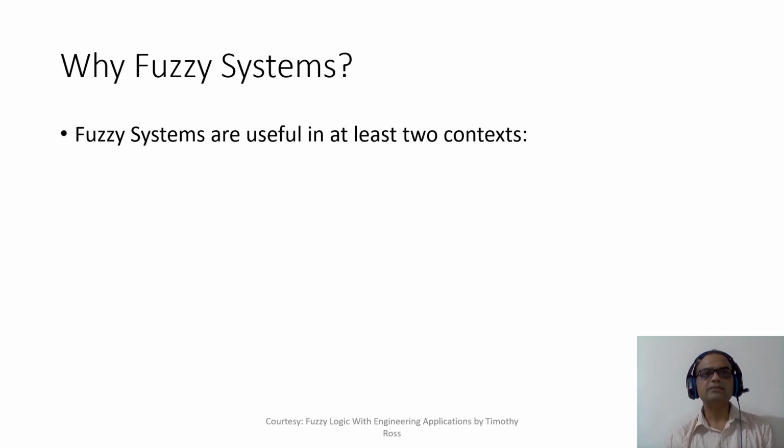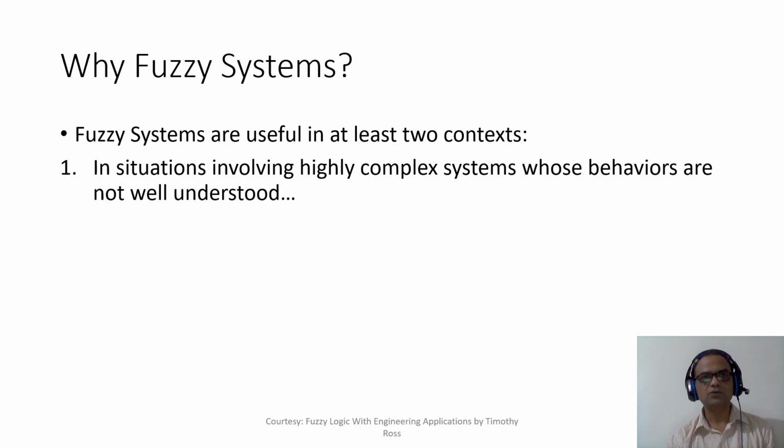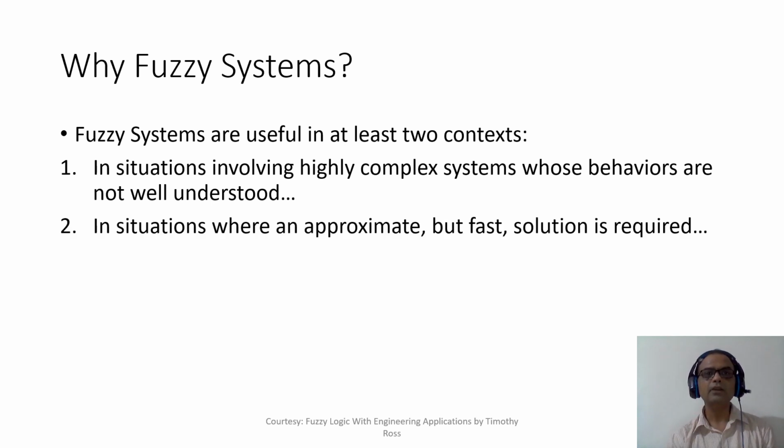So why fuzzy systems? Fuzzy systems are useful in at least two contexts. One is in situations involving highly complex systems whose behaviors are not well understood, and the other is in situations where an approximate but fast solution is required. So these are the two contexts wherein we will be using fuzzy systems.